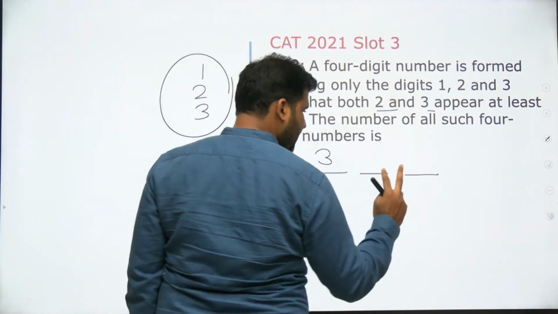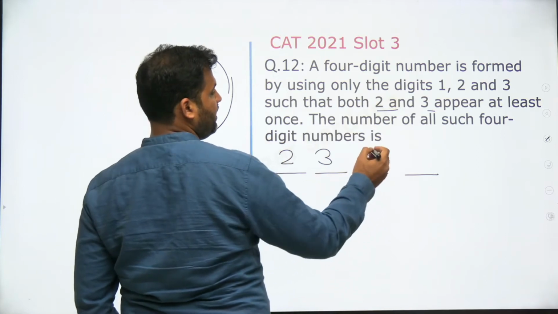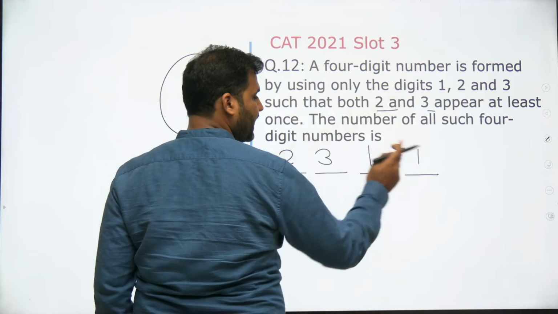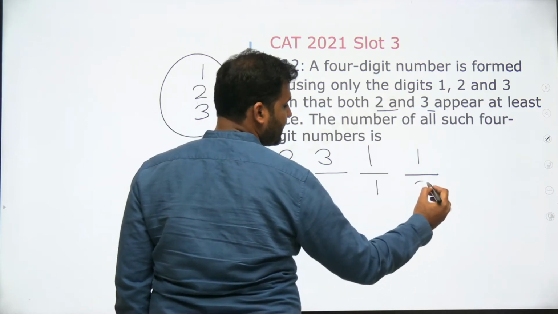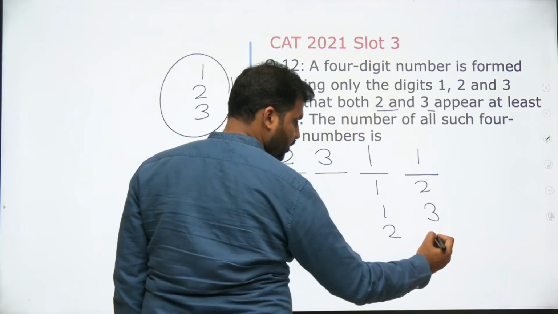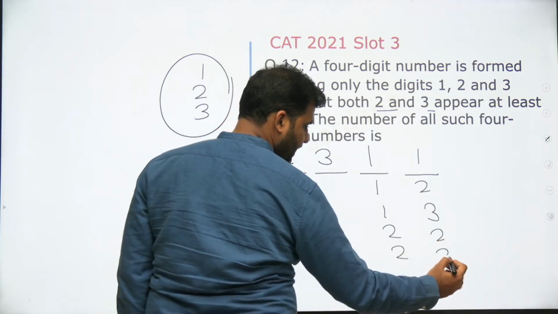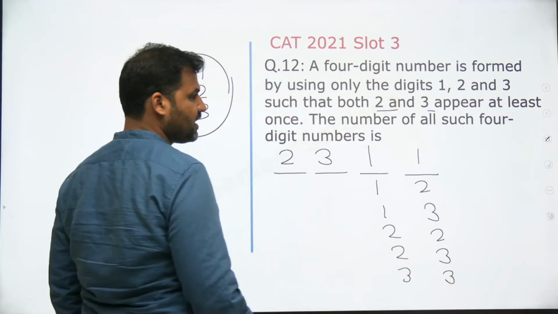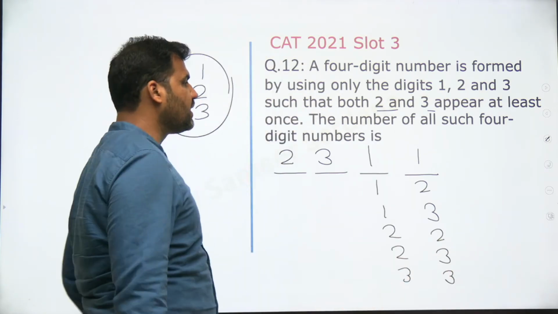Now these 2 places can be anything. It can be both 1. So what are the number of cases you can take for this? Both can be 1. It can be 1 and 2, it can be 1 and 3. The next possible case is both can be 2, one can be 2, another can be 3. And the third possible case is both can be 3. So these are the only 6 possible cases you can think of.